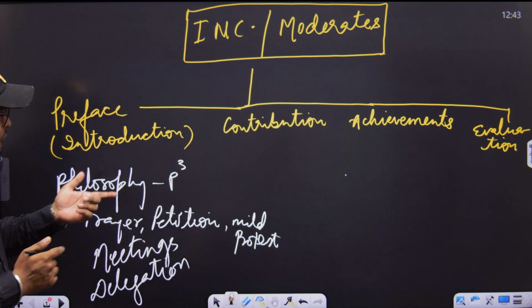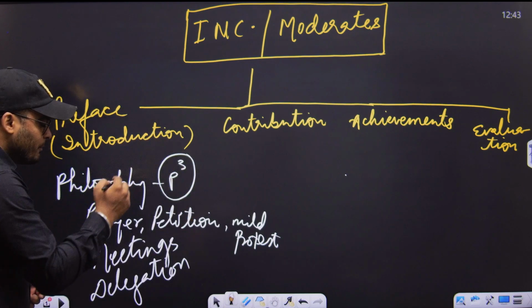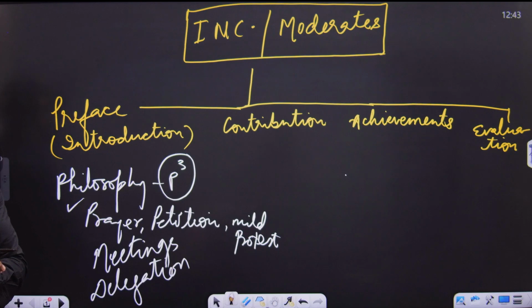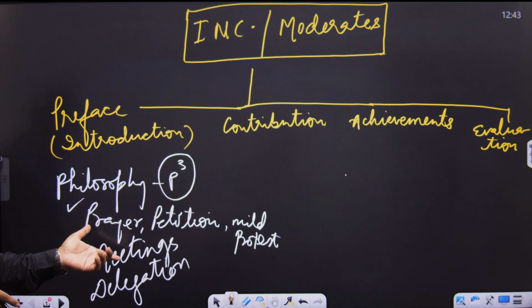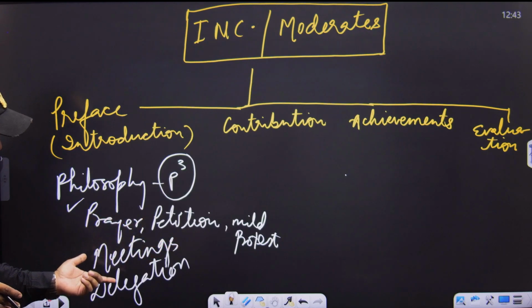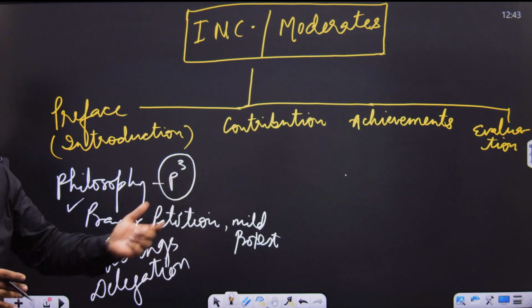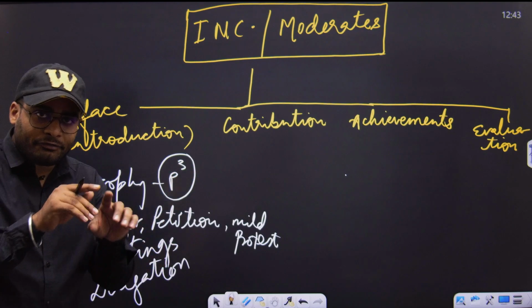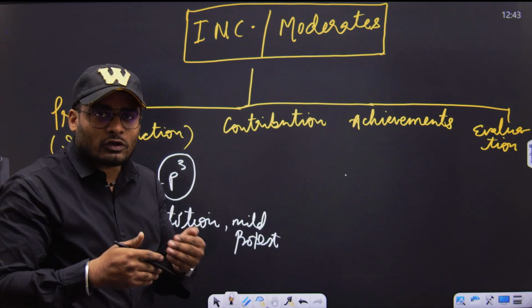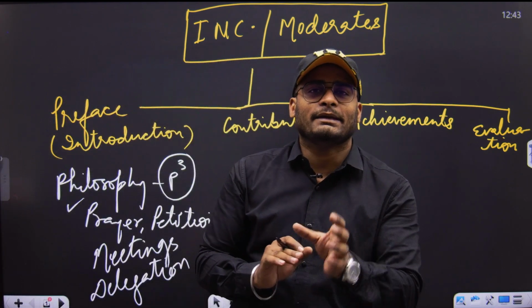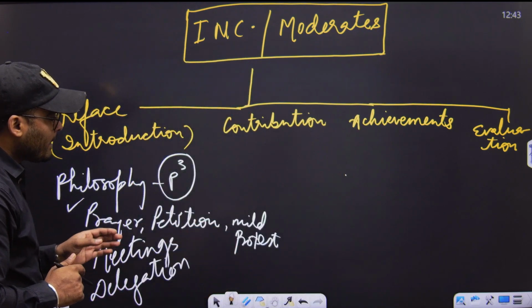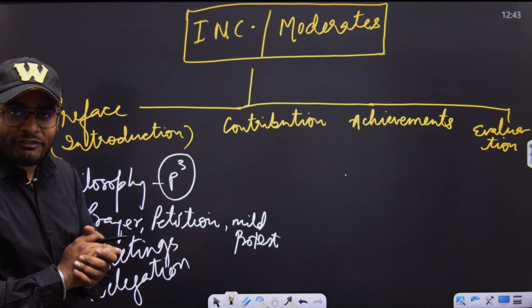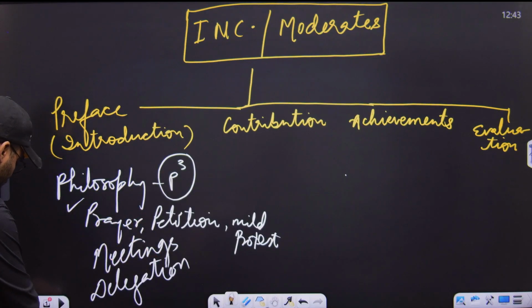So their philosophy was mostly relying on pamphlets, petitions, prayer, and sending delegations to the British. And if everything was exhausted, then at the end of the day, they would follow the mild protest form of the philosophy. Now, there were different connotations in this.